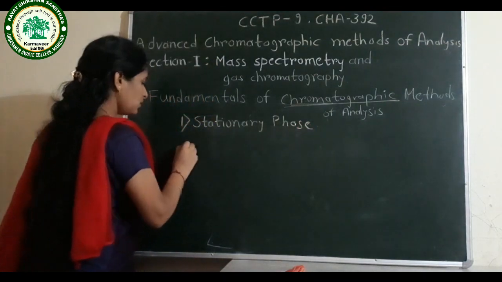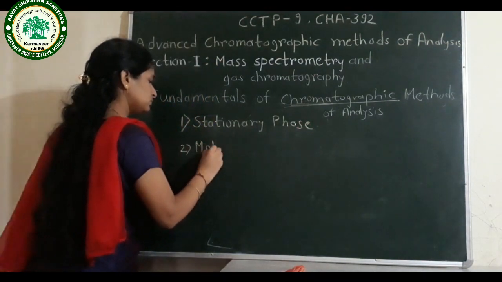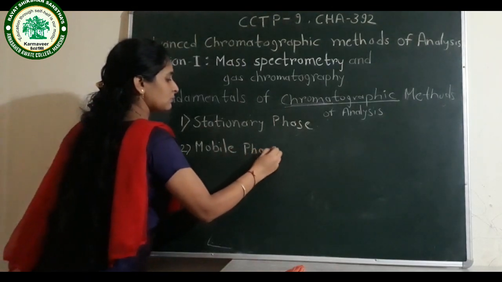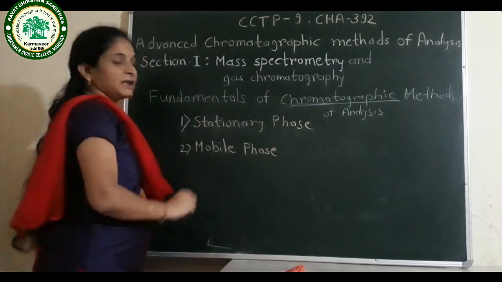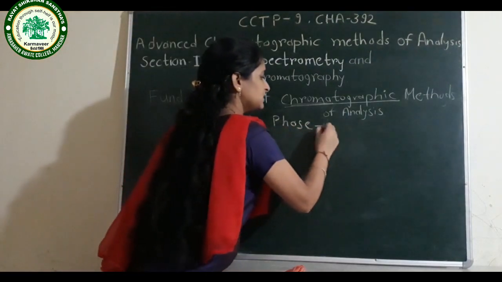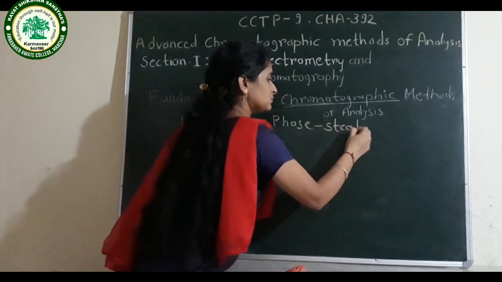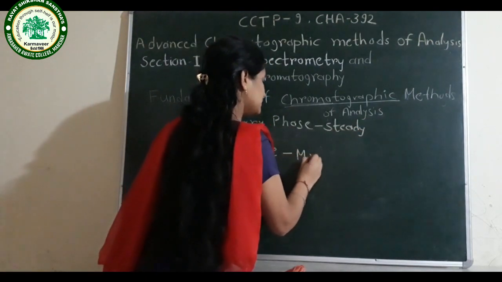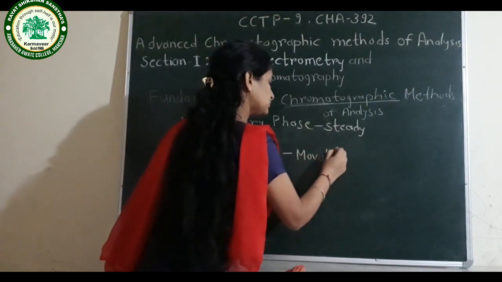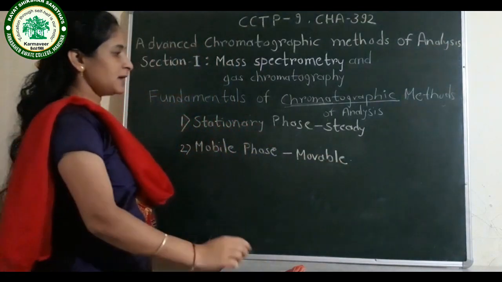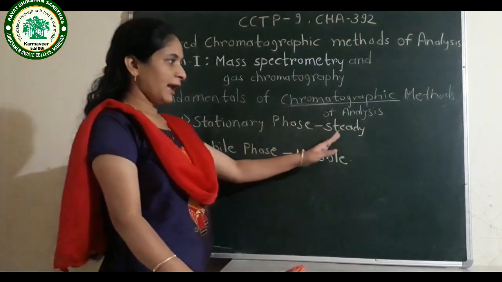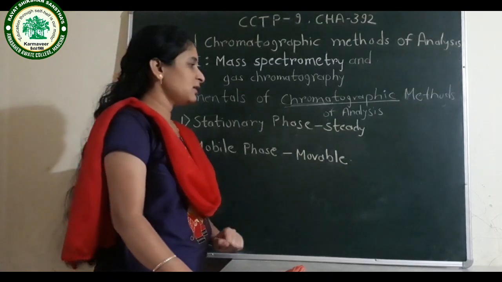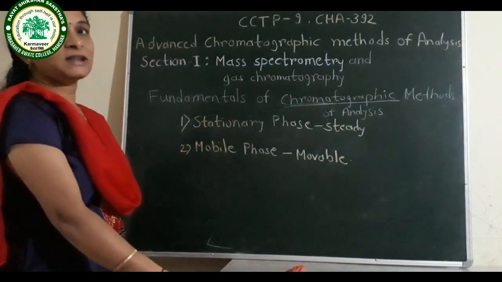And second is the mobile phase. This stationary phase is the steady phase and mobile phase is the movable phase. Steady phase means it remains at one place and mobile phase is moving over the stationary phase. Now which stationary phases are used?